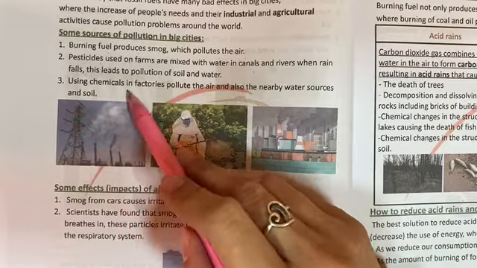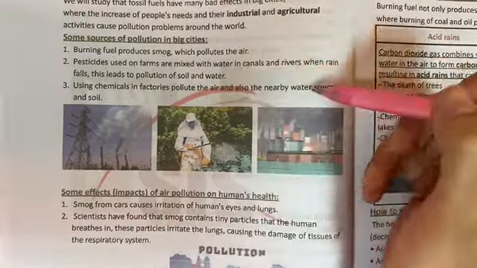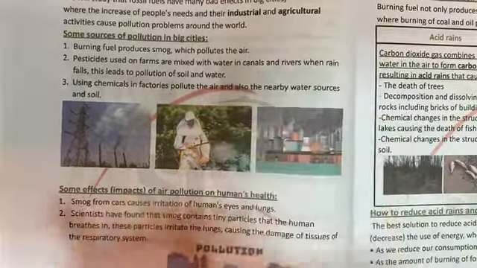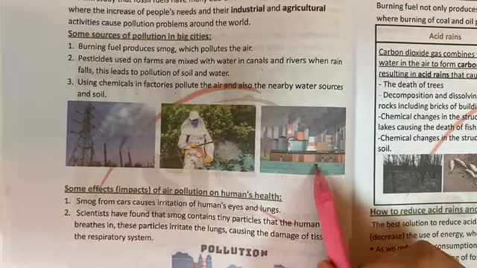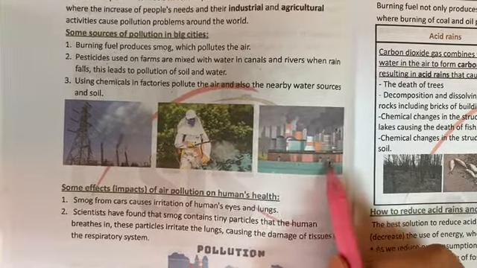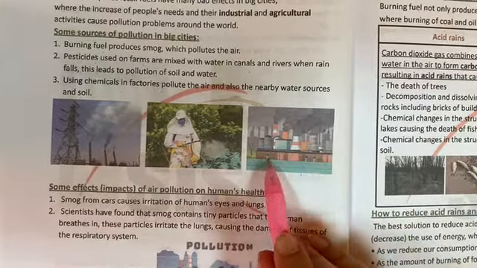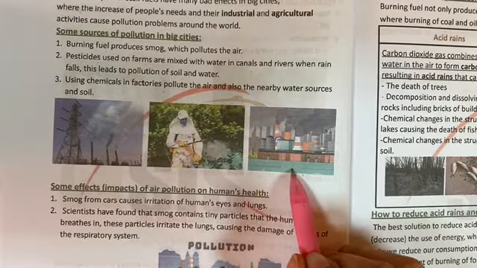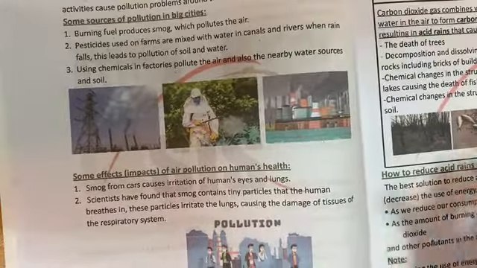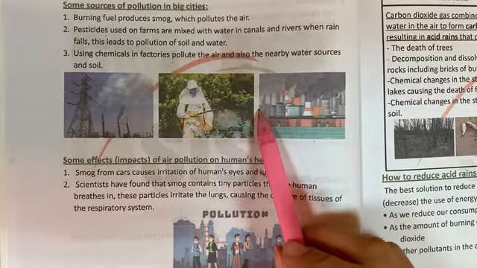And also using chemicals in factories, burning them, pollutes the air and also the nearby water resources and soil. Here, like these factories, they are near water. This smoke will pollute the water. Can you see here? They are throwing their bad waste produced from the chemicals, or they're throwing their chemicals inside the water, polluting it, and causing the death of the animals that live there, like here in this picture. And also the soil that is near this place.